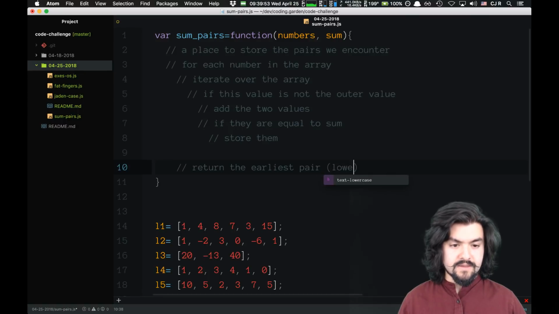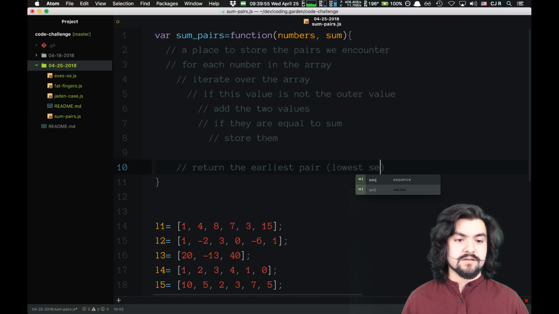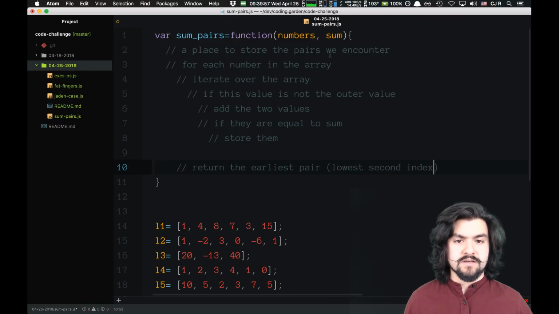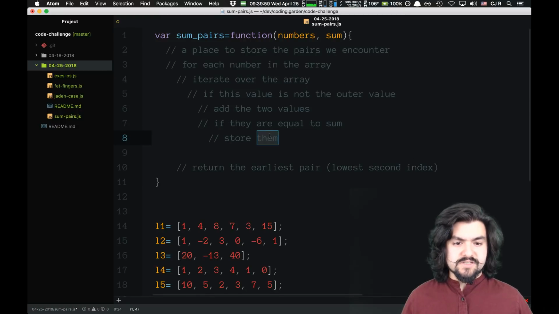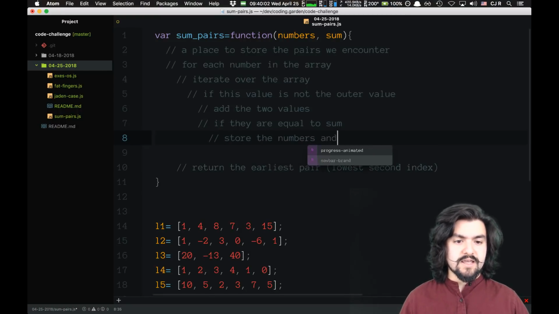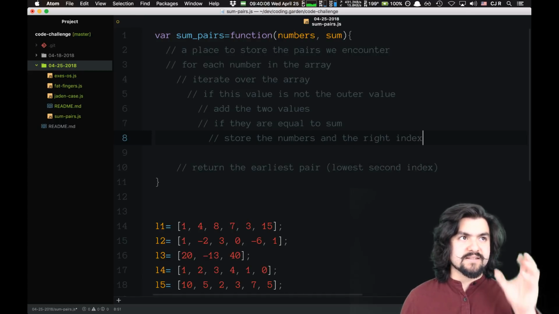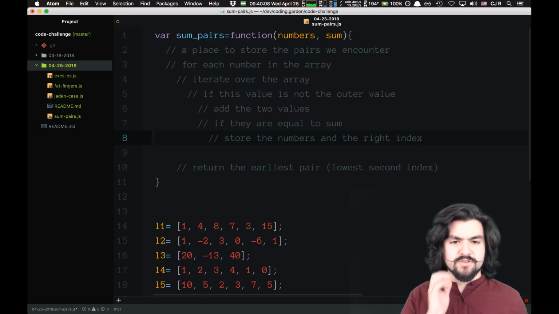Say lowest second index. And so we'll say store the numbers and the right index, because that'll be the index of the value on the right.